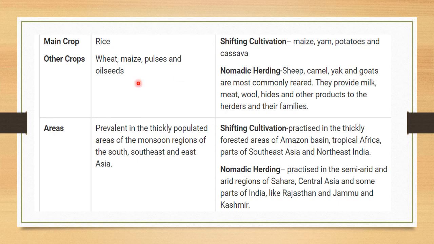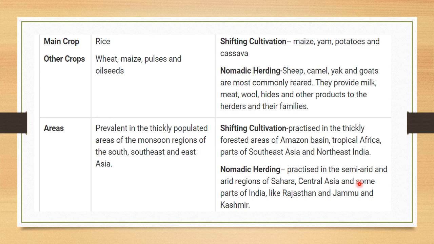Understood, children? Then areas. For intensive subsistence agriculture, the areas are the thickly populated areas of monsoon regions of South, Southeast and East Asia. So these are the places where this type of farming is practiced. And shifting cultivation is practiced in the thickly forested areas of the Amazon basin, tropical Africa, parts of Southeast Asia and Northeast India.